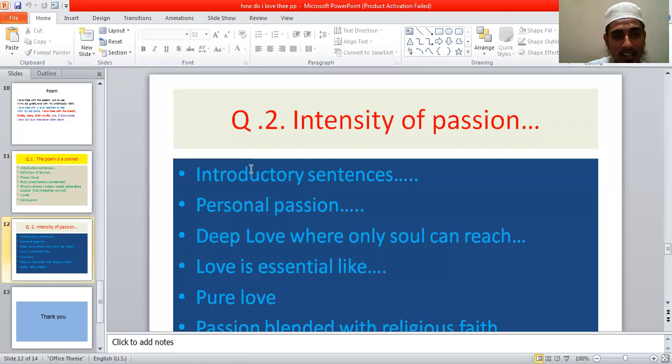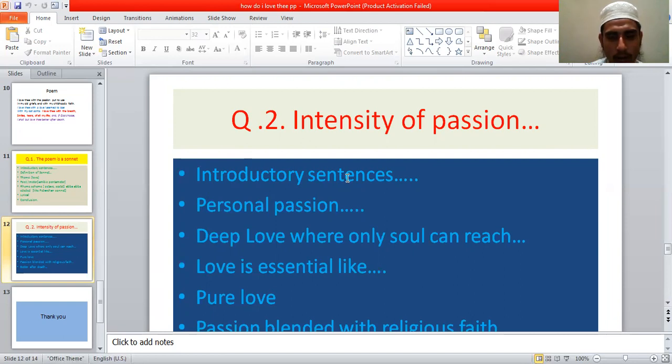So first you will give some introductory sentences. You will say that intensity of love. You will say that How Do I Love Thee is the finest example of a love poem. It is written by Elizabeth Barrett Browning. In this poem we find that Elizabeth Barrett Browning expresses her intensity of passion of love for her husband.